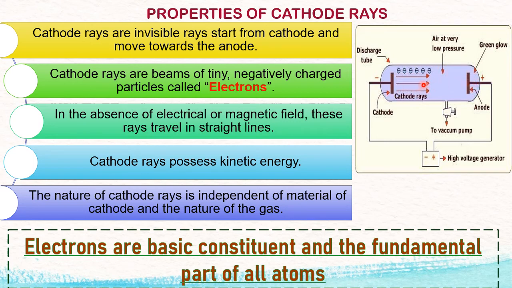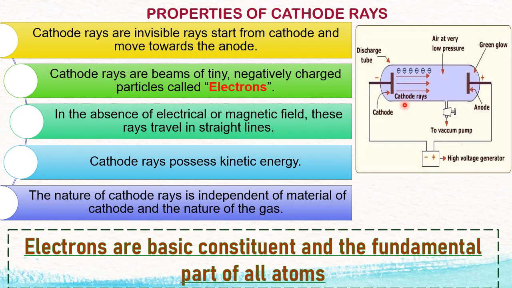Next property: cathode rays possess kinetic energy. How? Here he has placed a small light paddle, like a small wheel. When cathode rays hit this small wheel, it started rotating in the clockwise direction. That means their energy is transferred to the mechanical part. Energy transferred to the wheel made it rotate. That means cathode rays possess kinetic energy, responsible for the movement.